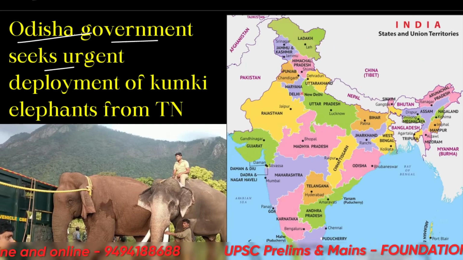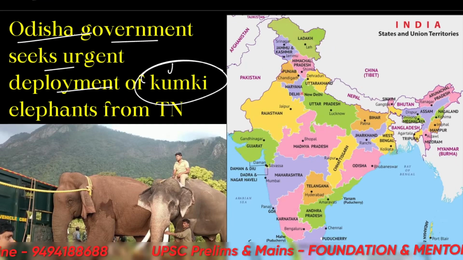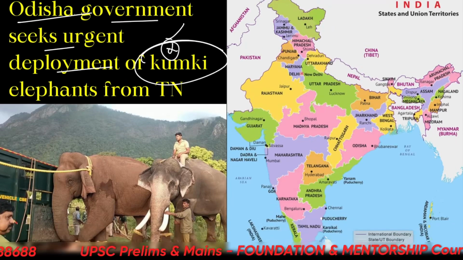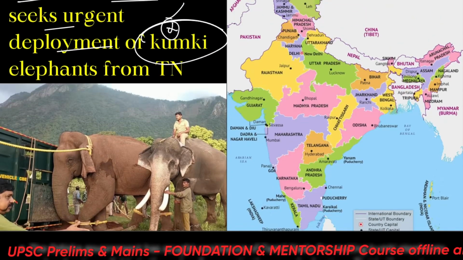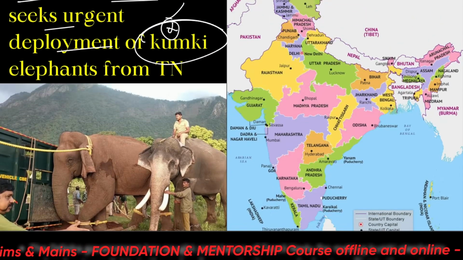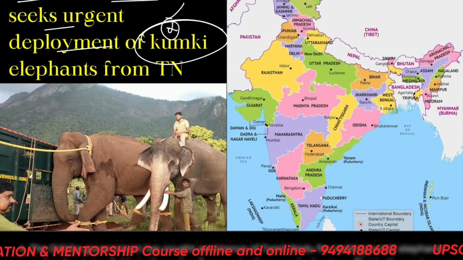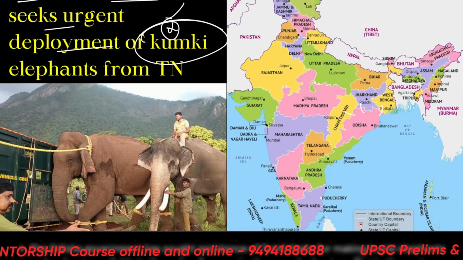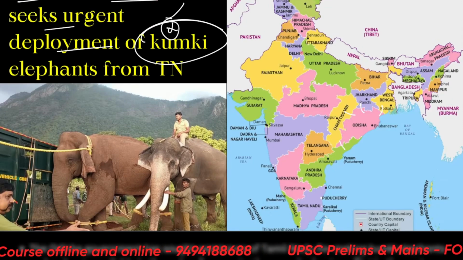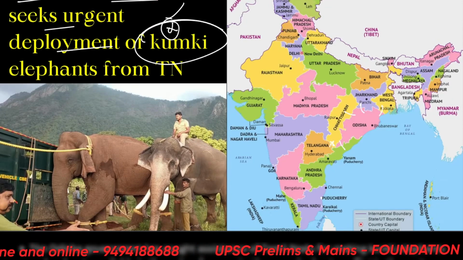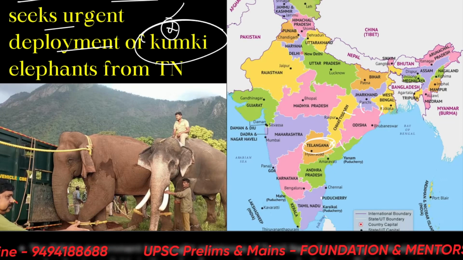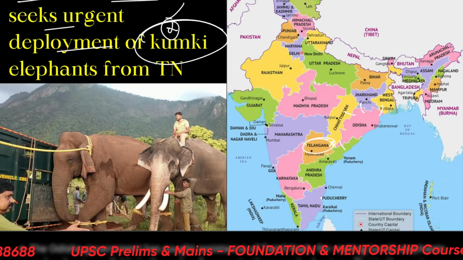Odisha government seeks urgent deployment of Kumki elephants. So this term is important. What are Kumki elephants? Alright, so let's see this. And from the mapping portion, you can also see again the neighboring states. So when we talk about Odisha, there are neighboring states like West Bengal, Jharkhand, Chhattisgarh. Then there is Andhra Pradesh. Please remember that Odisha does not touch Telangana. Okay, so whenever you see a map, please just remember how many states are touching each other.